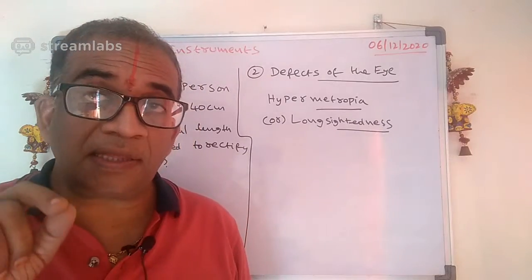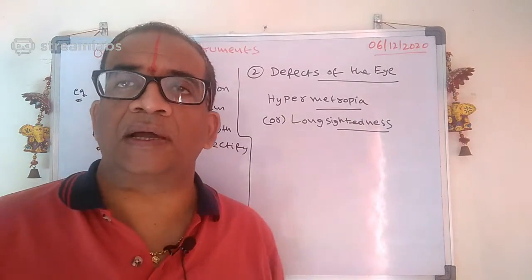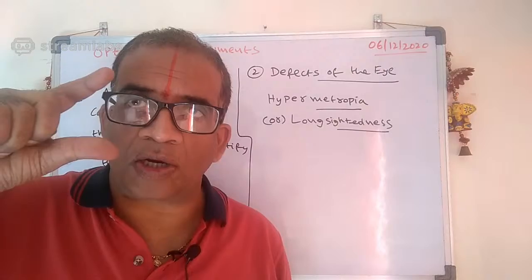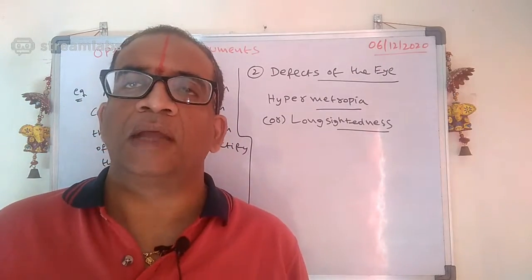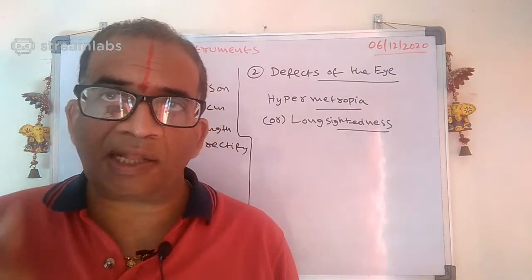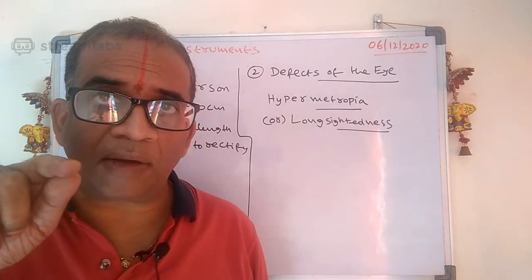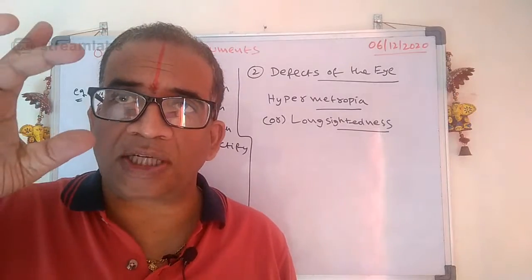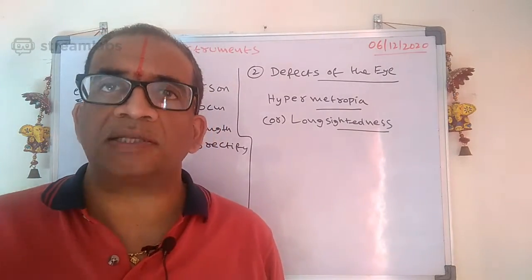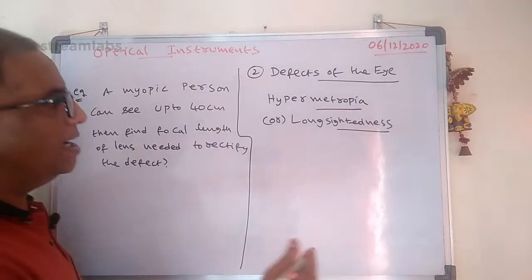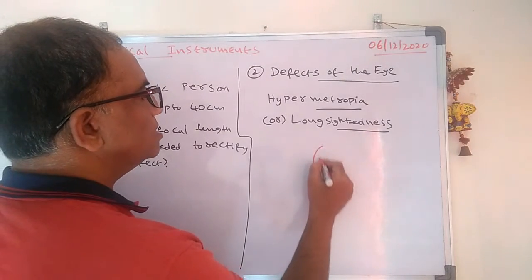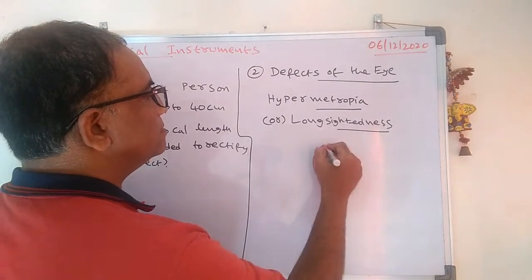Then tell me why this defect will occur. This defect will occur due to the contraction of the eyeball or the contraction of the eye lens. Myopia occurs due to the extension of the eye lens, and hypermetropia occurs due to the contraction of the eye lens. And the second thing is what here? If you look at the eye carefully here.